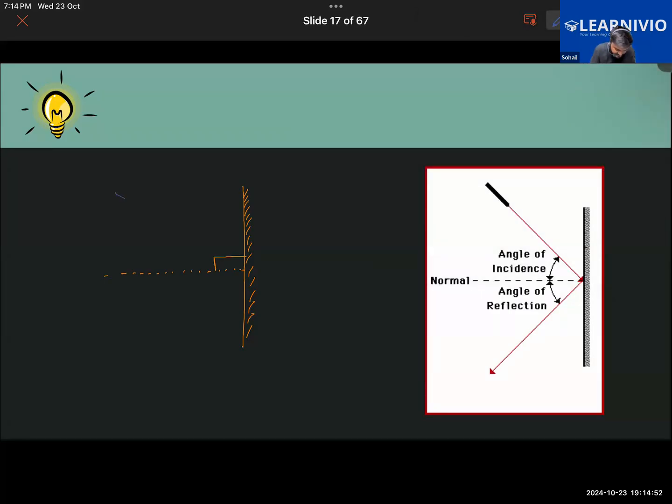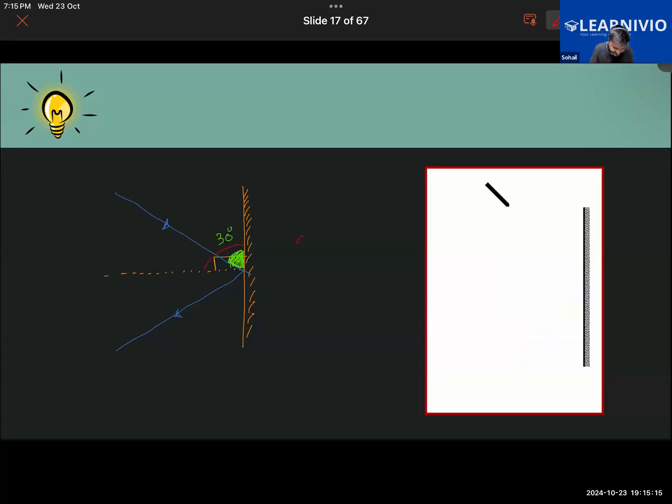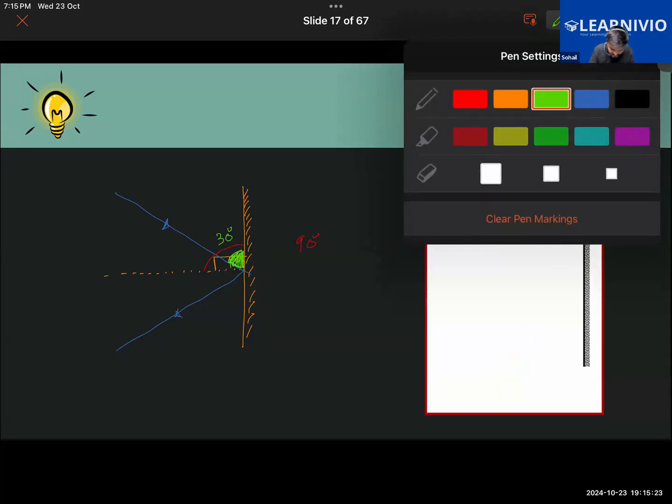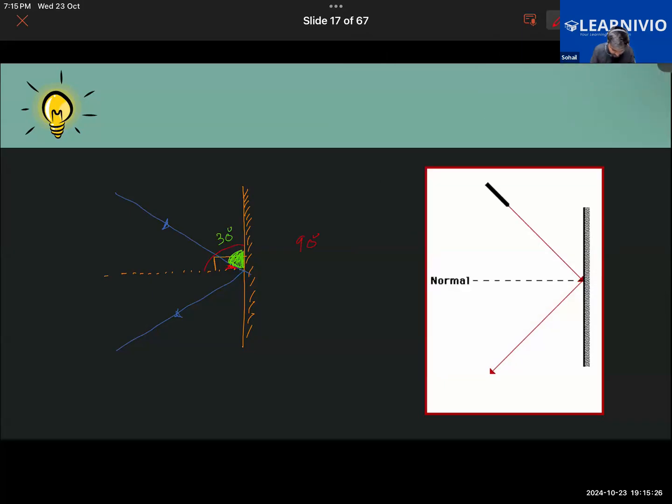Further in the question, it was stated that this is an incident ray, this is a reflected ray, right? And this angle, as per the question, how much was the value given? 30 degrees. So this much is 30 degrees, and the complete angle, as we know, is 90 degrees. So this remaining angle we are trying to find here, no? This much we are trying to find here. So will it not be simply equal to 90 minus 30, and that will be 60 degrees? Yes, sir.